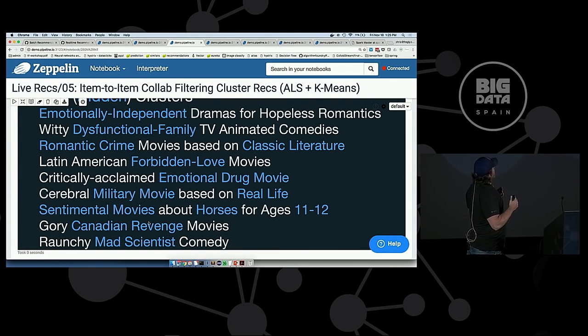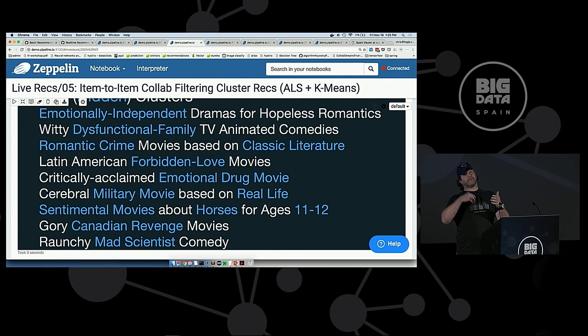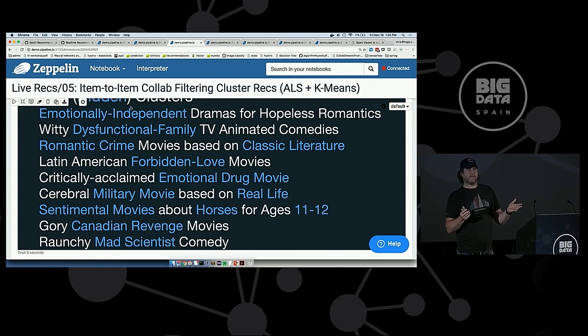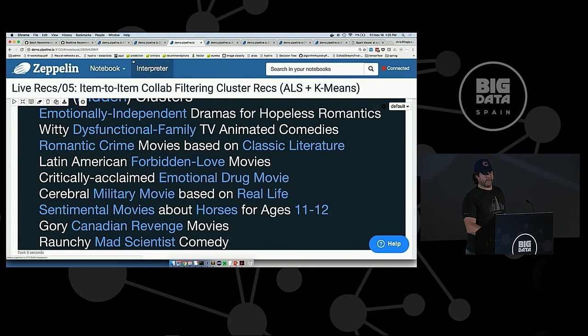Dysfunctional family. So this took a human to actually go in and put labels to these things, and it's down to the ages between 11 and 12, that kind of thing. When you're doing the k-means clustering, it's not really obvious where you stop. You can always continue, use more k, use less k, whatever. But this is what they came up with. Depending on which test cell you log into at Netflix, you may or may not see these things. You might just see the boring ones. Not a lot of people actually see these sometimes.